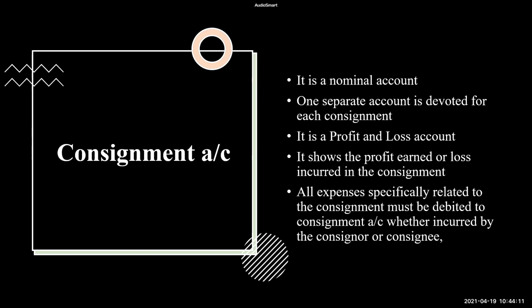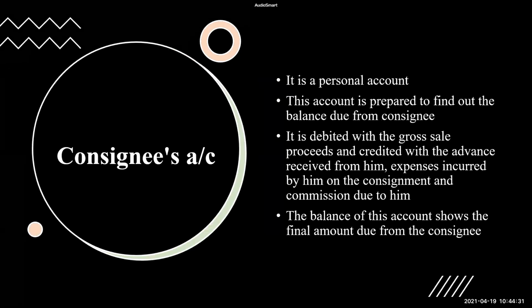All expenses will be debited, whether they are incurred by consignor or consignee, because all of them belong to the consignment, right? Any expense, whether it's incurred by consignor or consignee, will be debited to this account, and any income will be credited to this account, right? See the next account, consignee's account. And remember, all these accounts are prepared by the consignor.